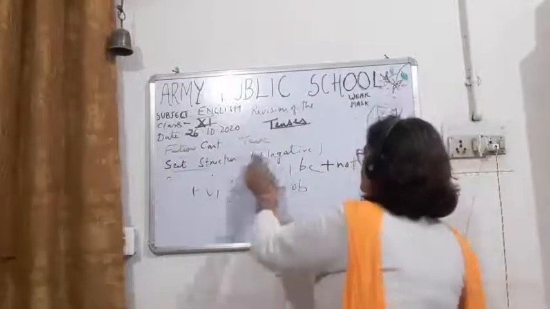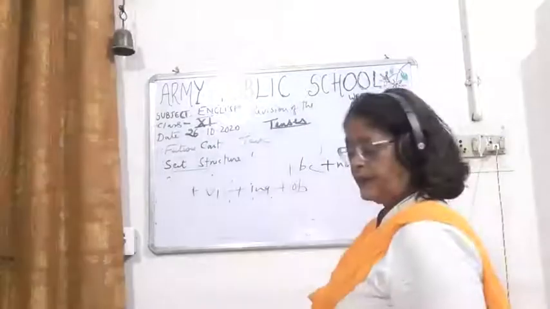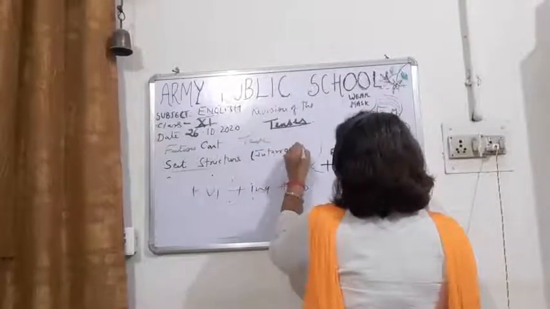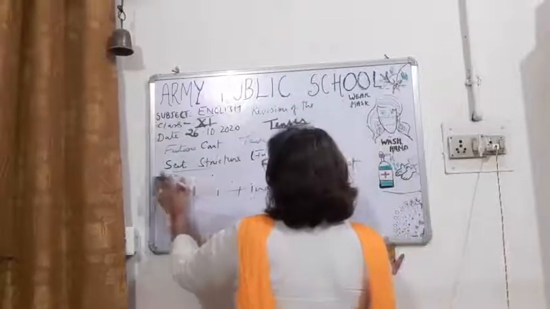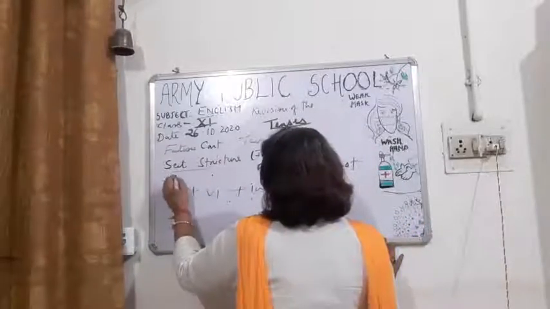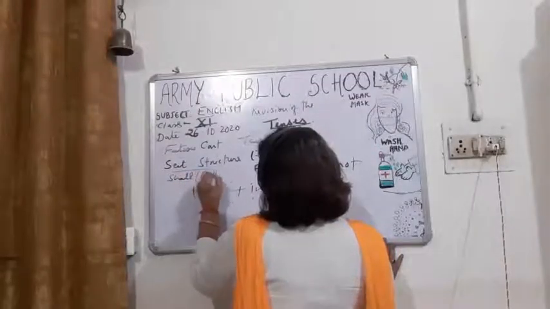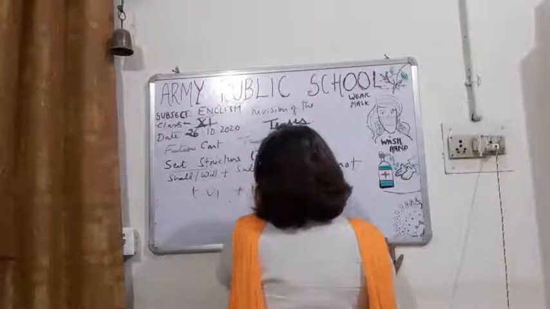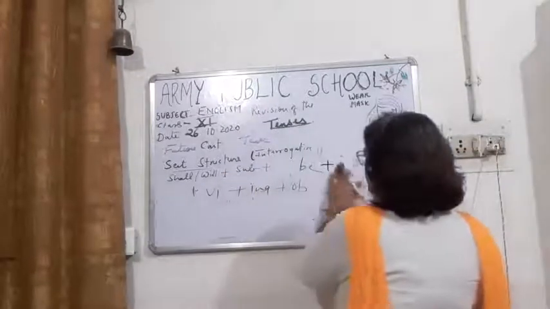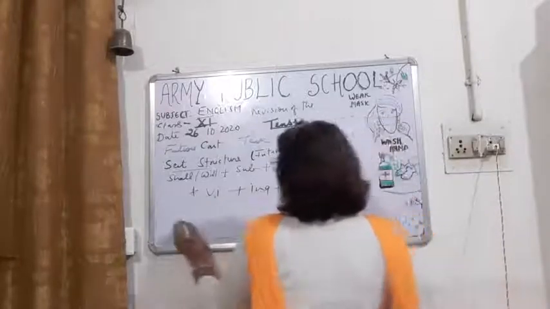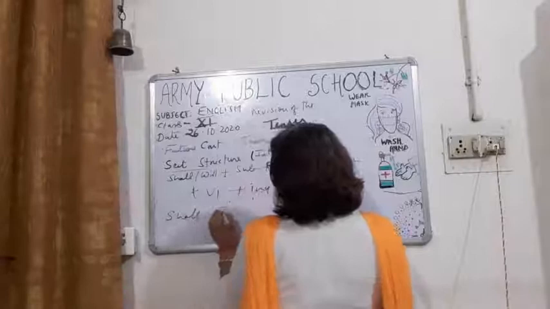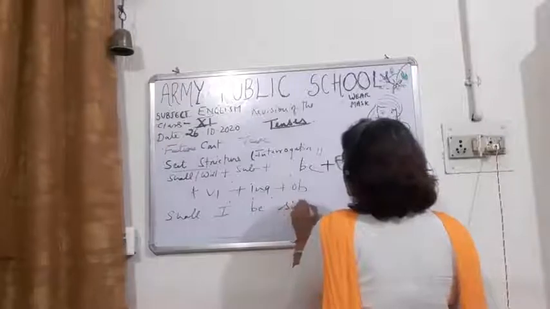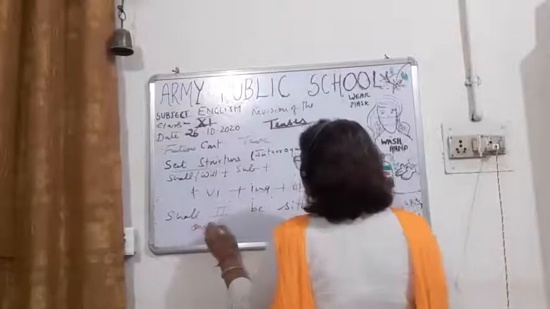In an interrogative sentence: shall or will, then subject plus be plus v1 plus object. Shall I be sitting on the train?